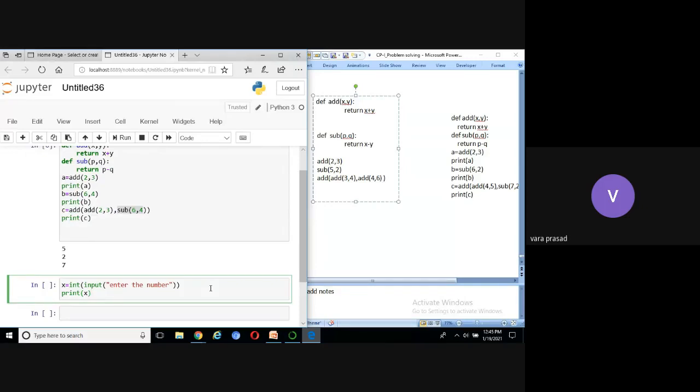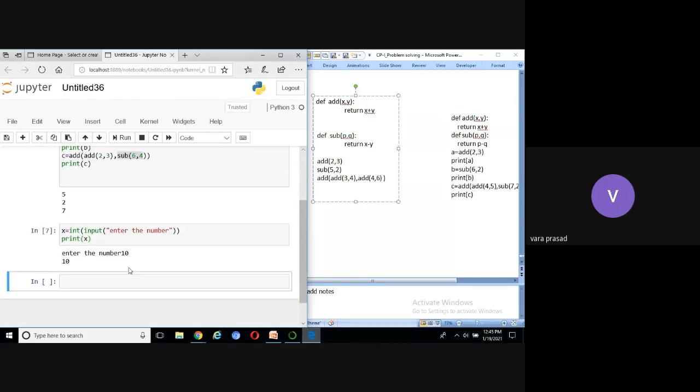Input is a function. Int is a function. For the int function, the input parameter is the input function. For the input function, the input parameter is the string "enter the number". If I run this code, what will happen?